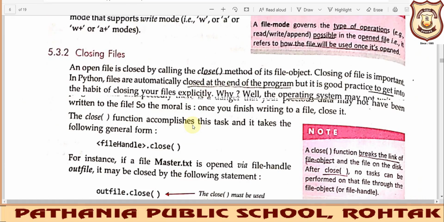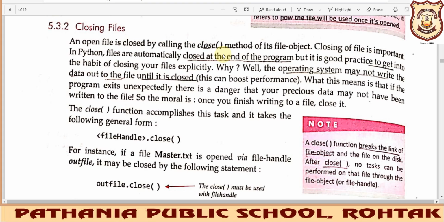Okay, so now how to close this particular file. Once the file work has been completed, you need to close it. But what if you are not closing it? Then also you will get the data inside your file. But if you are closing your file properly, meaning you are giving a file handler instruction to close the file, then the operating system makes sure that whatever contents you have written to that particular file are saved properly.